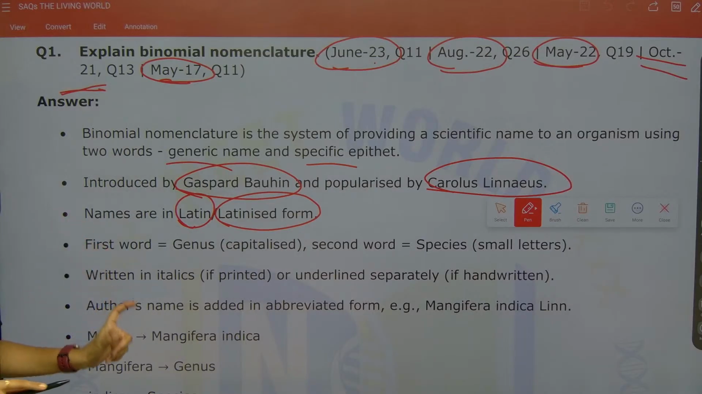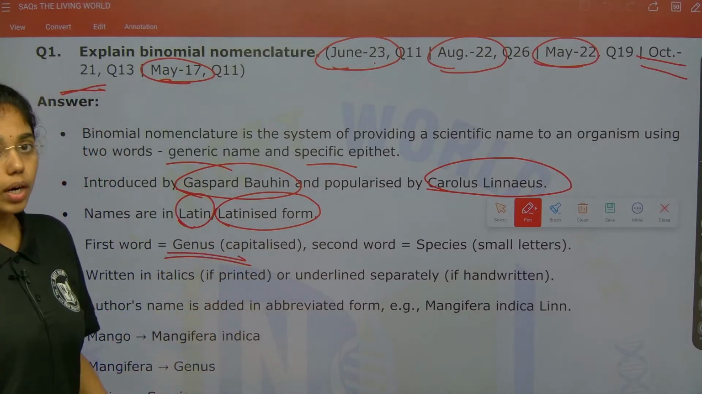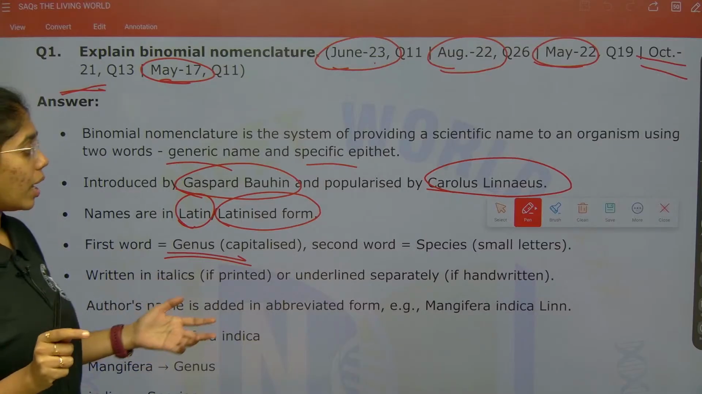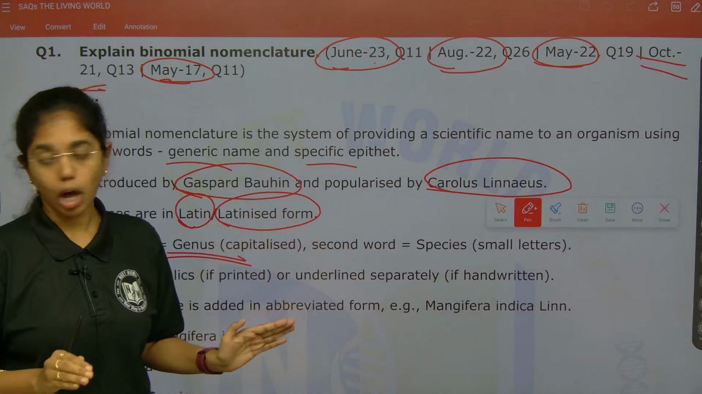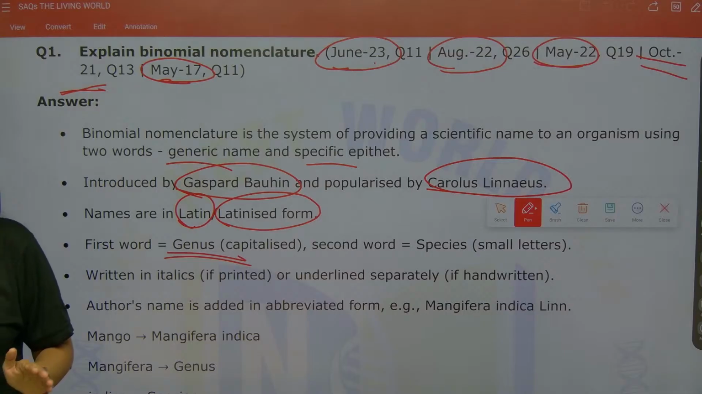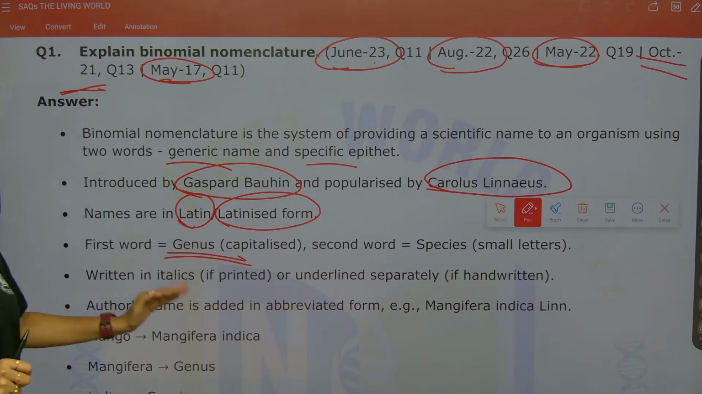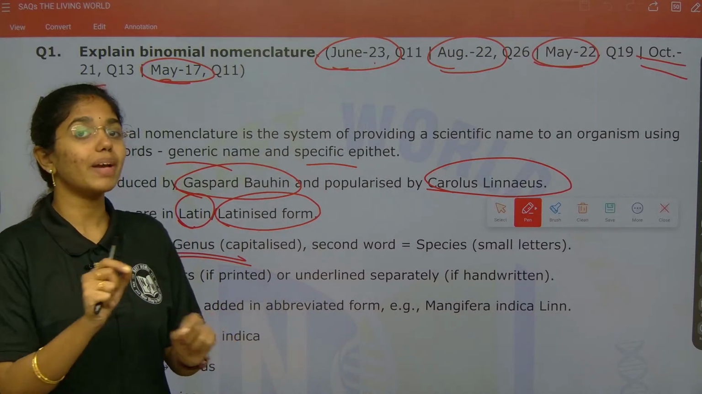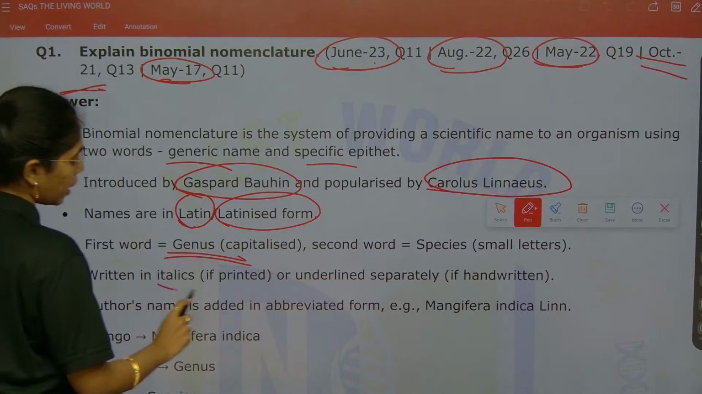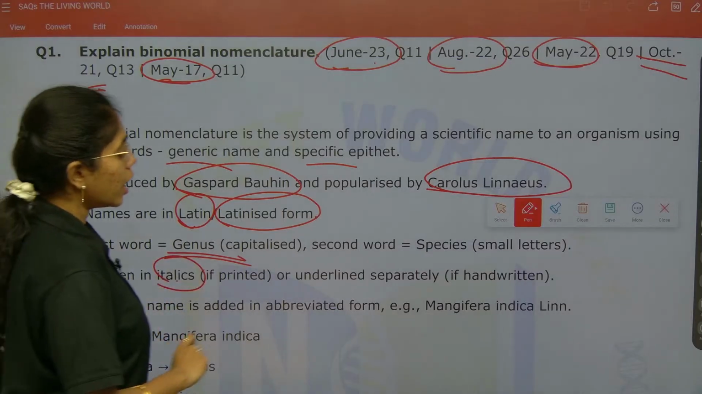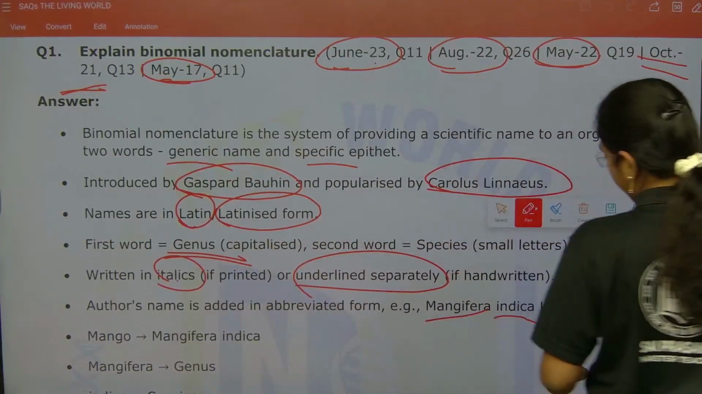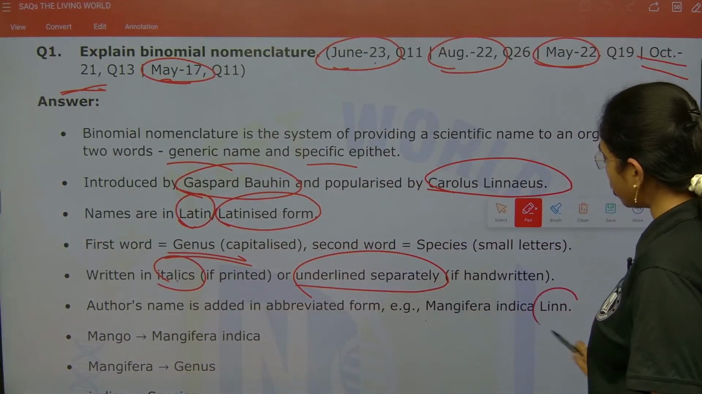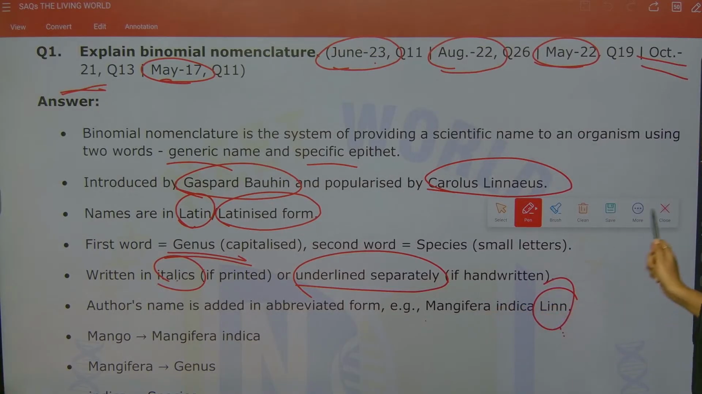The first word is the genus, which starts with a capital letter. The second word is the species. Species will be in small letters. So the first letter of the genus starts with capital and then everything is small, and the specific epithet also starts with a small letter. It is printed in italics, and if it is handwritten, it should be underlined separately. The author's name is added in abbreviated form, like in Mangifera indica Linn. This author's name should be written in the abbreviated form at the end of the scientific name.